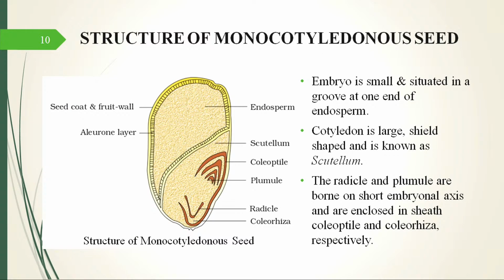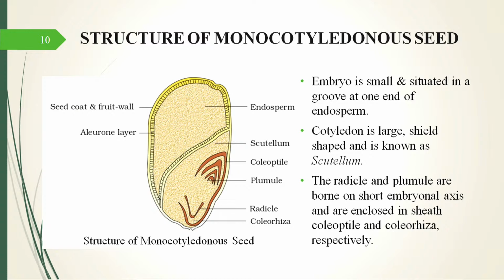This is a longitudinal section. If you cut the seed of a monocot longitudinally, you can see the plumule and the radicle, with the embryo in between, and this is the embryonal axis that we can see.